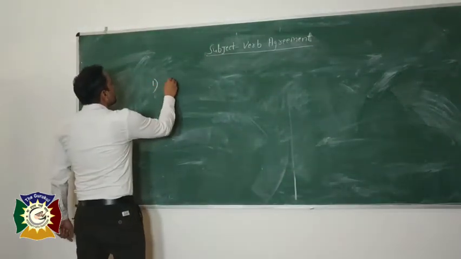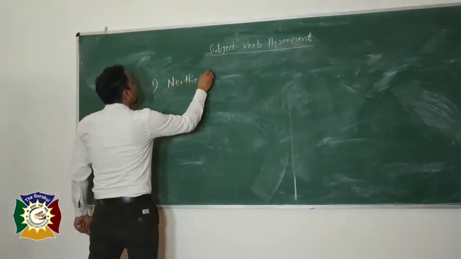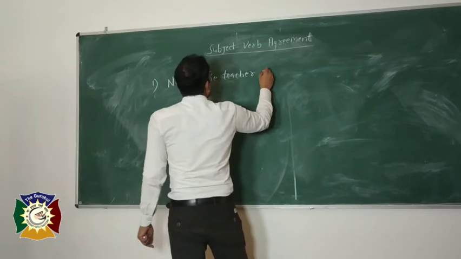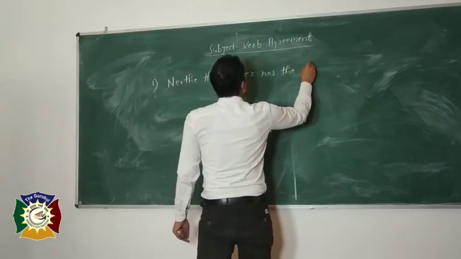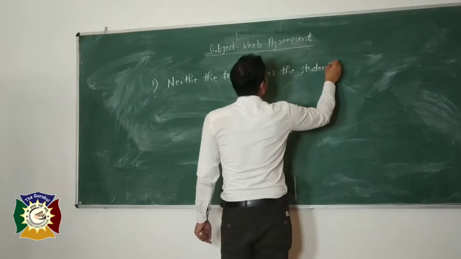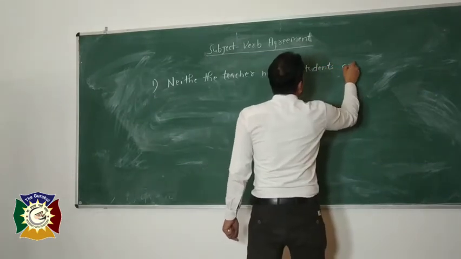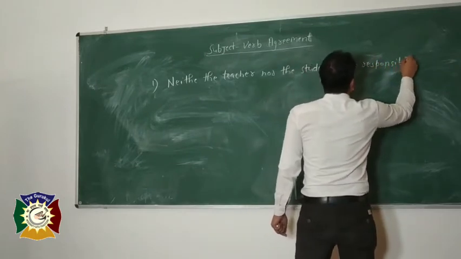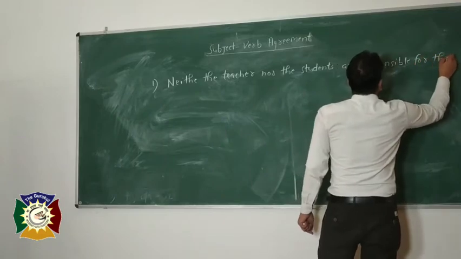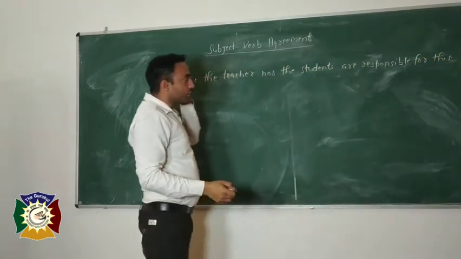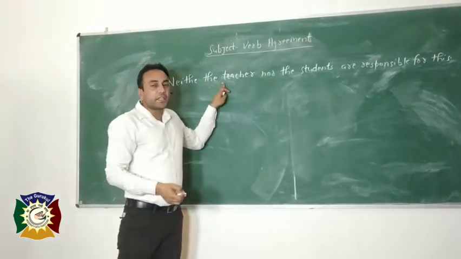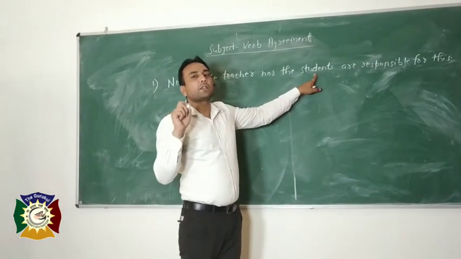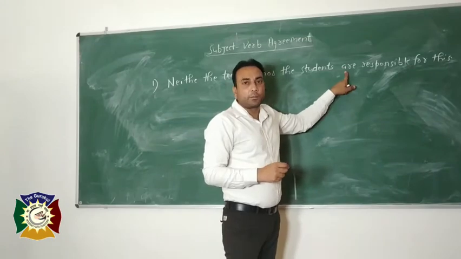The first, neither the teacher nor the student, students are responsible for this. Neither the teacher nor the student are responsible for this. The teacher is a singular subject, only a single teacher. The students is a plural subject, that's why it requires a plural verb.